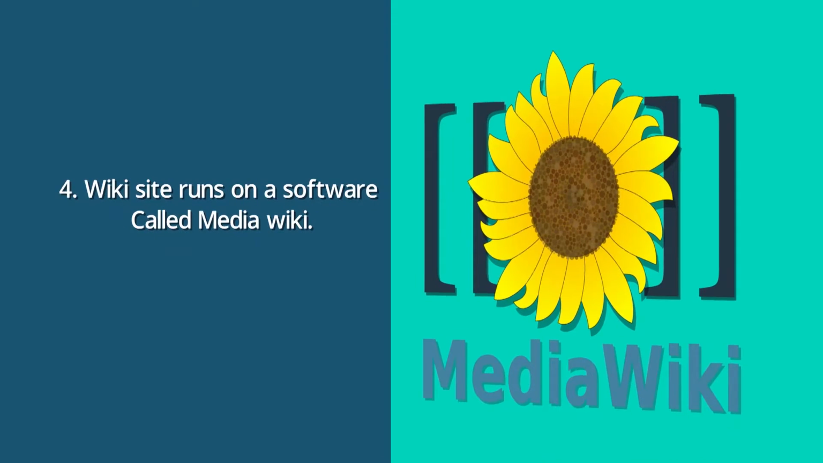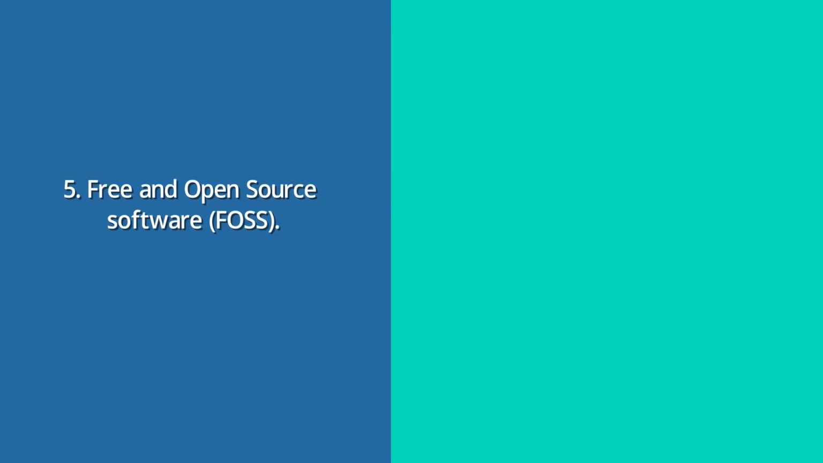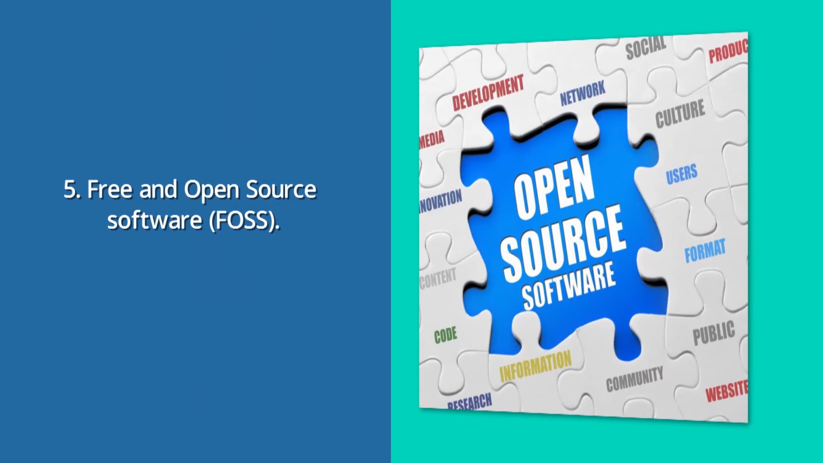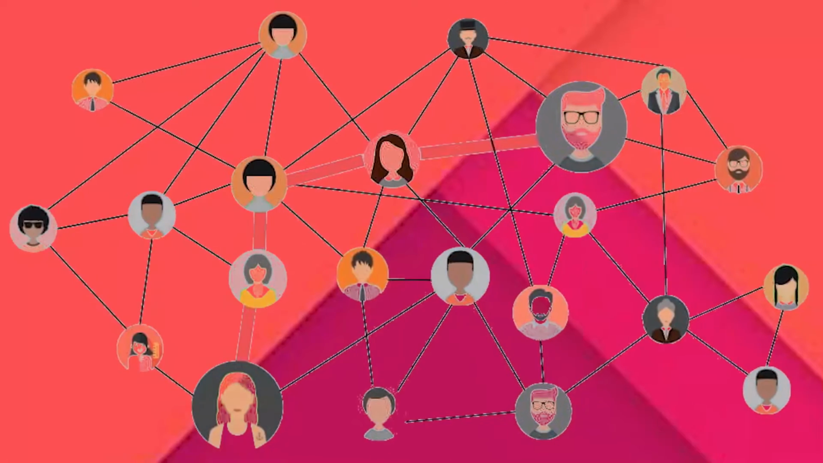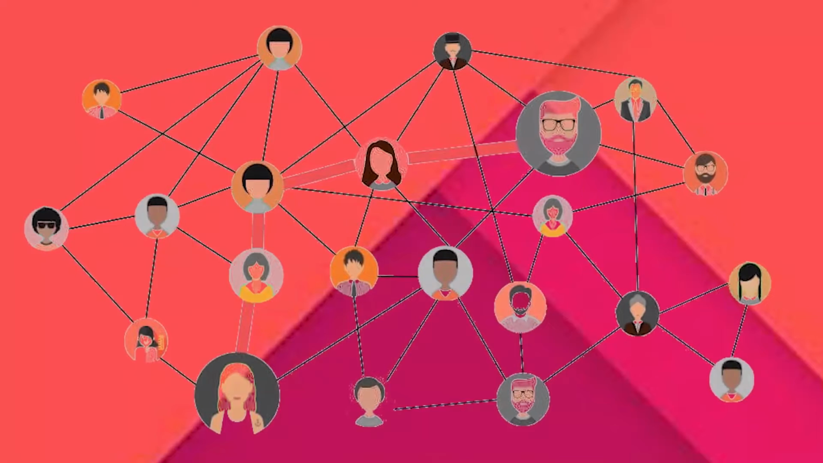Any wiki site runs on a software called MediaWiki. It is a free and open source software. Wiki is used for a variety of purposes. It is used for building communities like WikiEducator, which is a community of educators, and Wikipedia, which is an online encyclopedia. Wiki is gaining popularity around the world because of the community base which it supports and entices. It invites like-minded people to come and work together on a web-based platform.